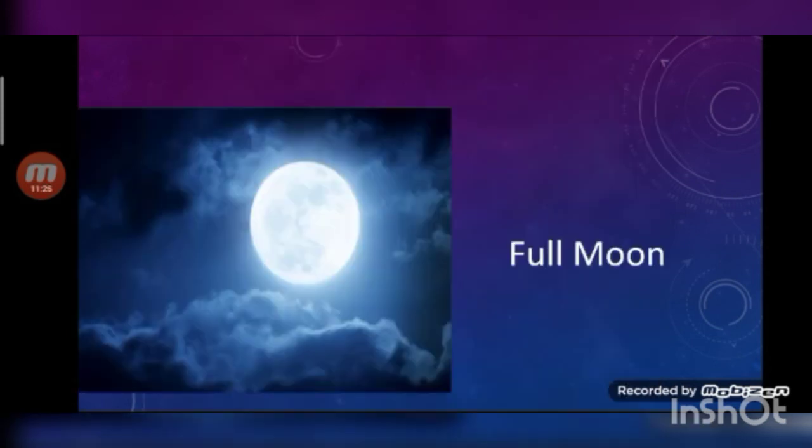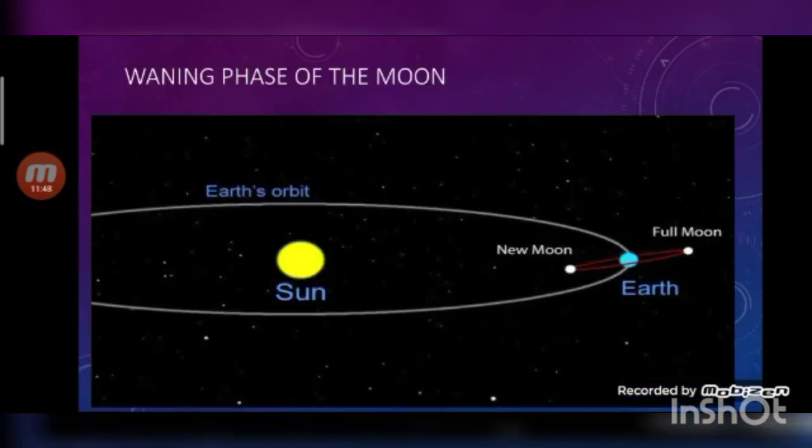The full moon is the biggest and the brightest phase of the moon to see. The moon rises when the sun sets and we can easily observe the full moon. The full moon appears when the sun and the moon are aligned on opposite sides of the earth. You can see over here, they are on opposite sides.